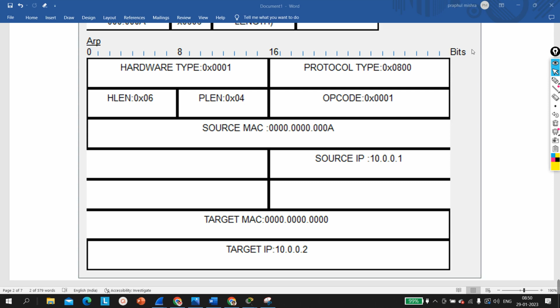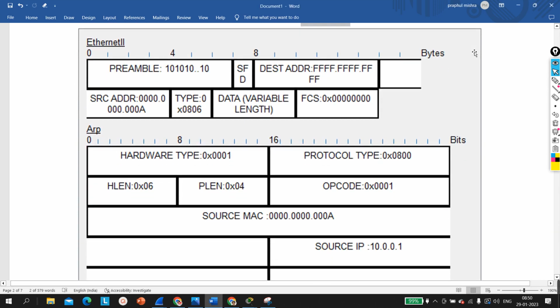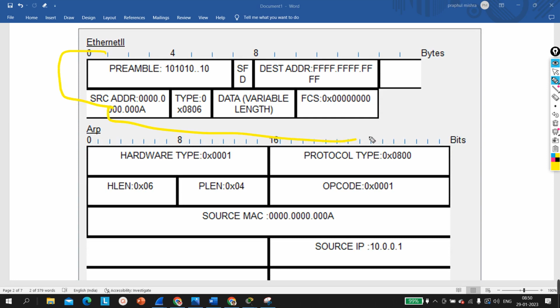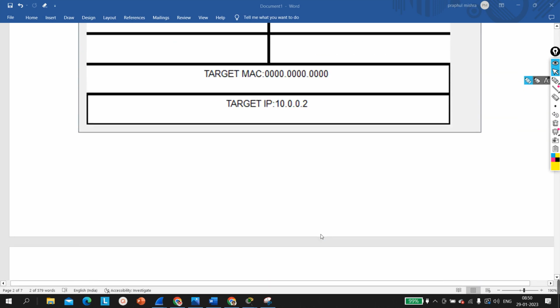And what will the ARPA protocol do? The ARPA protocol will add this information, this header. This is the layer 2 header, right? In the layer 2 header, it will add the source MAC, which is the MAC address of PC1, and the destination MAC will be broadcast. Here you can see the destination MAC is broadcast and the type is 0x806, which is the type code of the ARP protocol. Fine. And this is your entire frame. Now PC1 is going to send this frame to PC number 2.